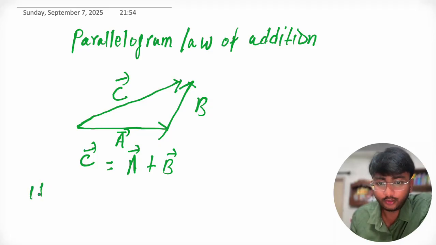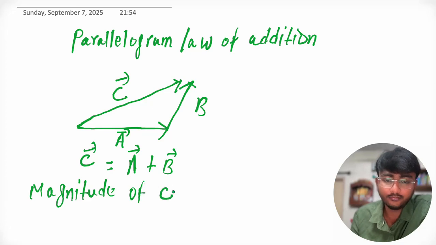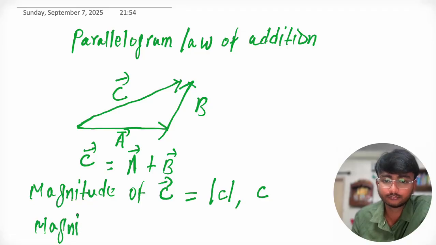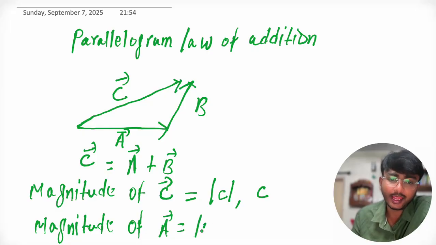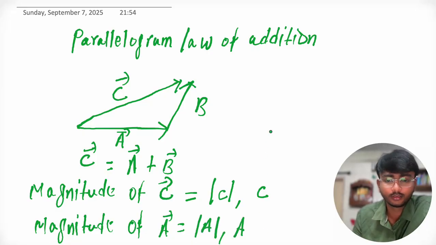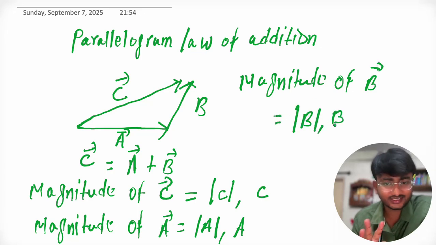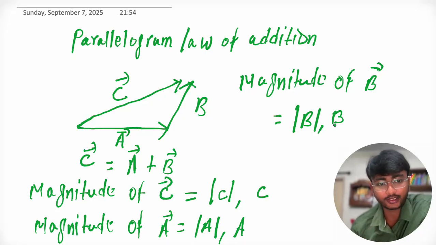Now if we have to calculate the magnitude of the C vector, we can represent it as mod C, or simply C. The magnitude of the A vector we can simply write as mod A or A. The magnitude of the B vector we can write as mod B or B. This is the way to represent the magnitude of a vector.